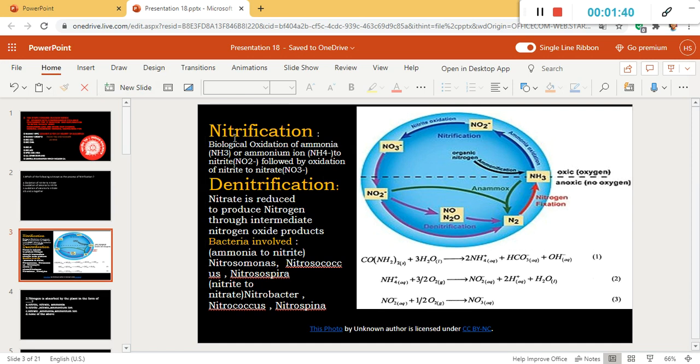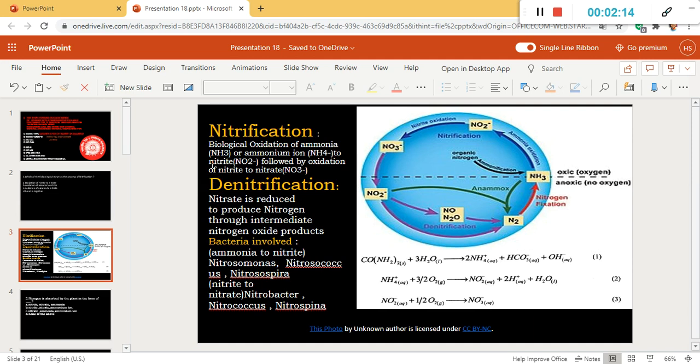What is nitrification? Here you can see, here is ammonia, and from ammonia it gets oxidized to nitrite. This is nitrite, and after nitrite it gets oxidized into nitrate. So this whole process from ammonia to nitrate is known as nitrification. So let's see the definition.